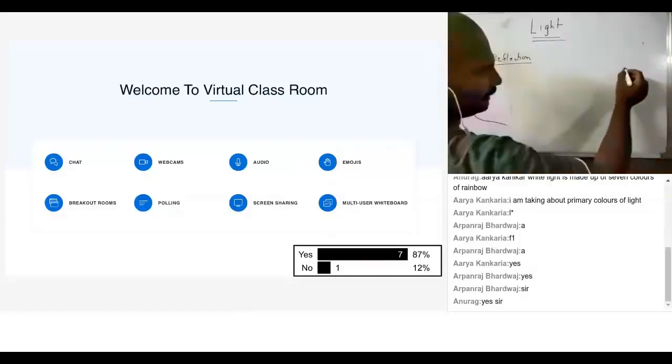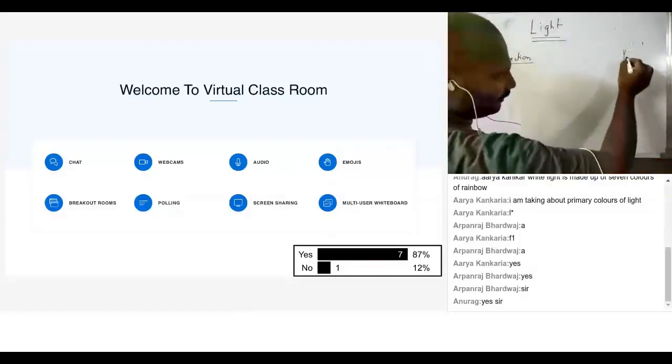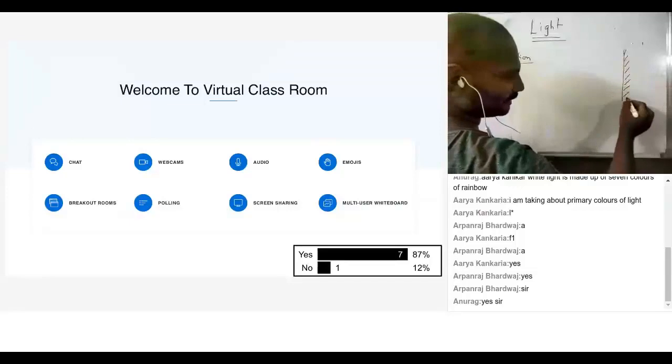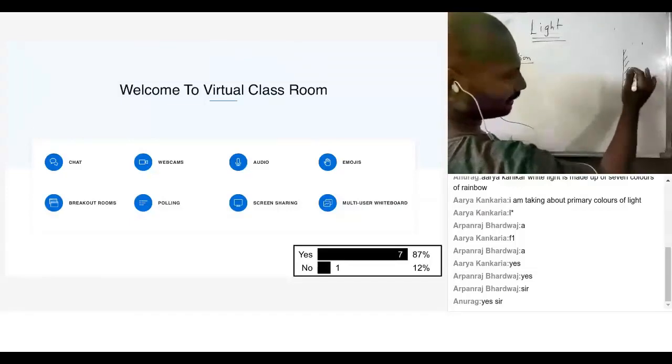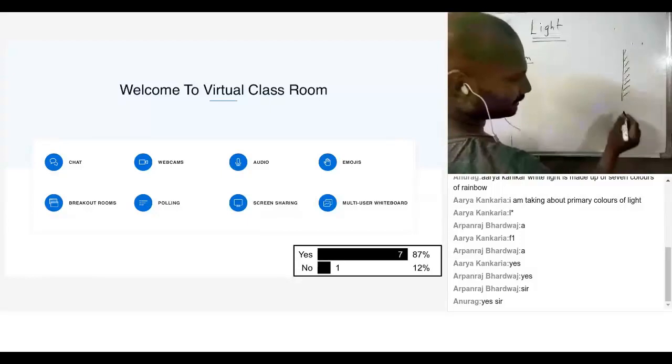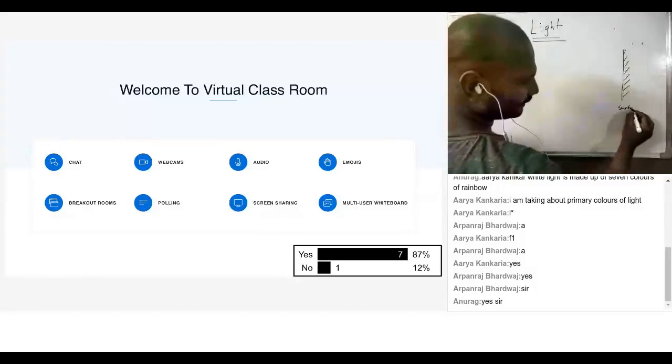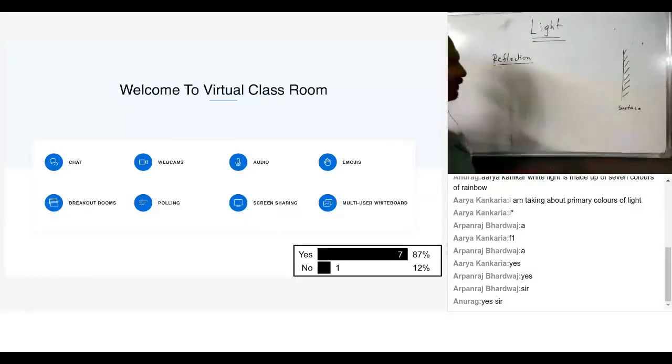What does reflection mean? Let's say this is how we show a surface: a straight line with these crossed lines. This is how we represent a surface. Now, what does reflection mean?